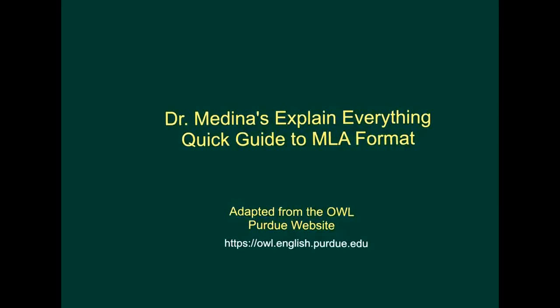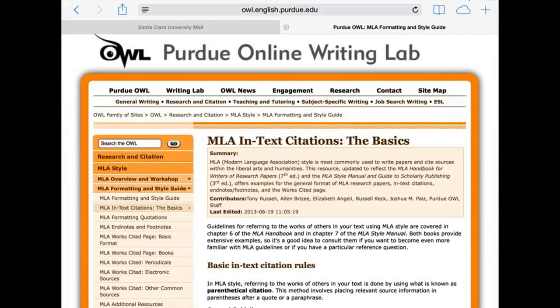This presentation is adapted from OWL Purdue's website, owl.english.purdue.edu. And right here you'll see a screenshot of OWL Purdue's online writing lab. What we're going to be looking at today are the basics for in-text citation. That means when you have a quote inside of a paragraph, and at the same time looking at the basics for a works cited page.